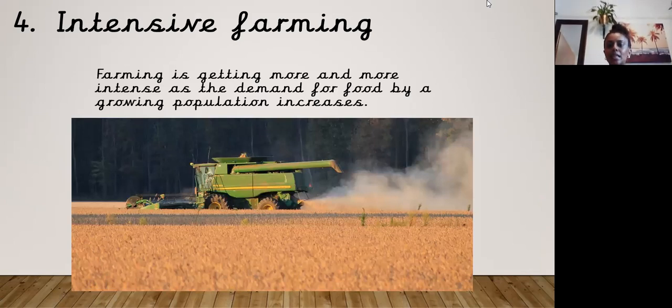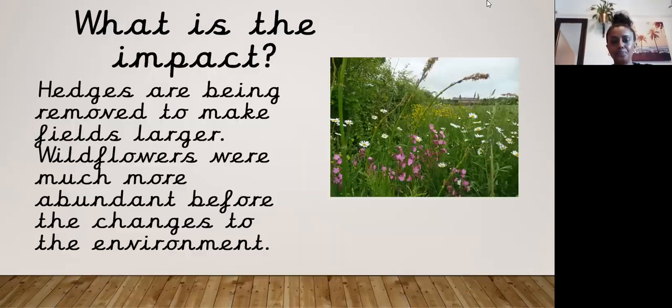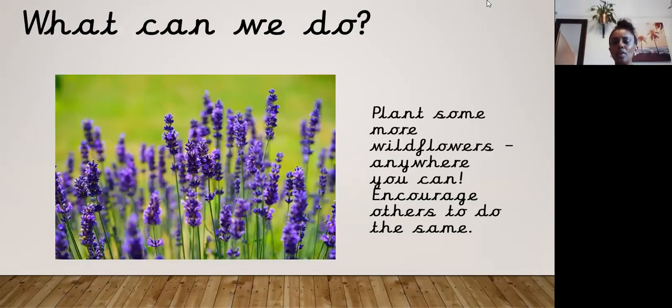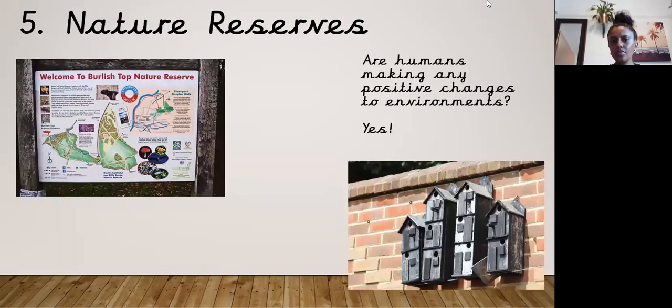Intensive farming. Farming is getting more and more intense as the demand for food by a growing population is increasing. The impact is that hedges are being removed to make fields larger. Wildflowers were much more abundant before the changes to the environment. There were much more wildflowers than there are anymore. So, what we could do to counteract this is to plant some more wildflowers anywhere you can and encourage others to do the same. This is quite a fun thing to do. Let's say you had a garden or an area where you could grow these things. If you don't have a garden, you could buy one of those big tray pots, get a bit of soil and a bit of seeds, and grow your own, and you would have a rainbow type of flower pot growing.